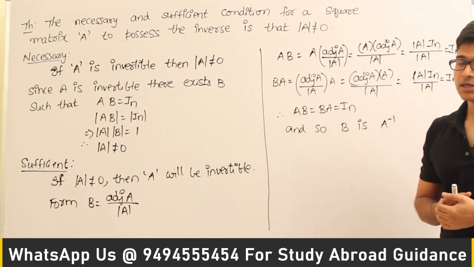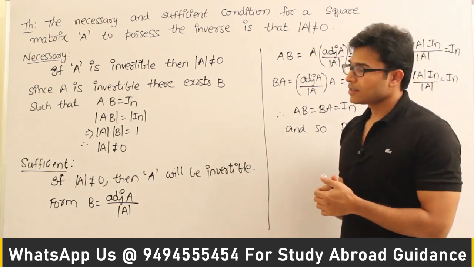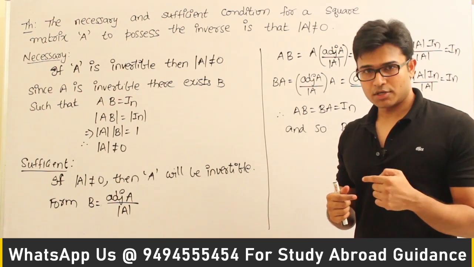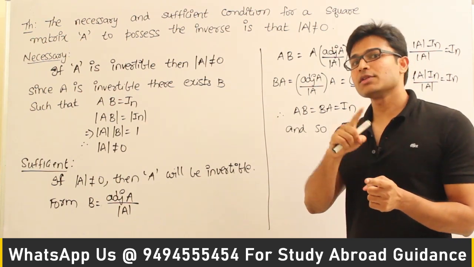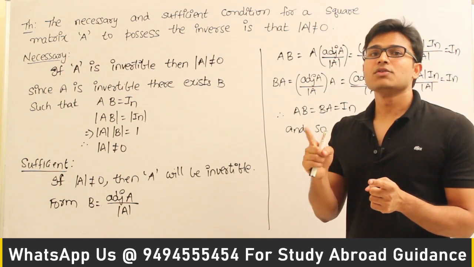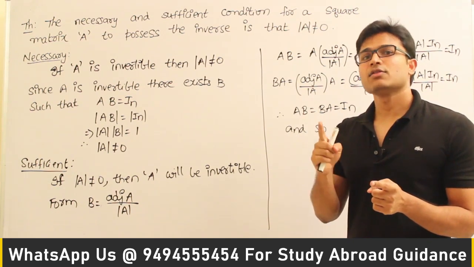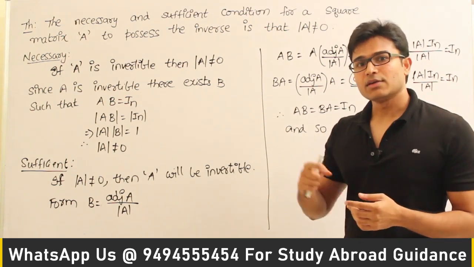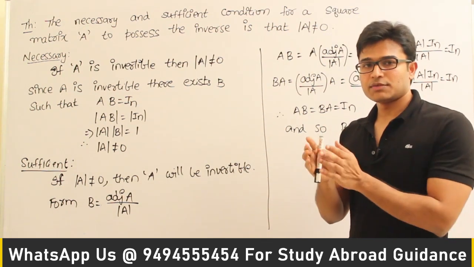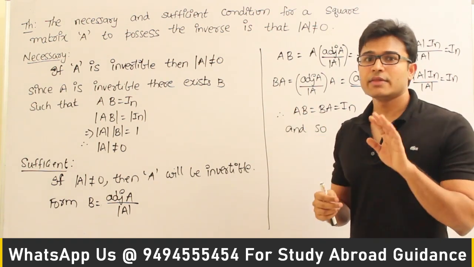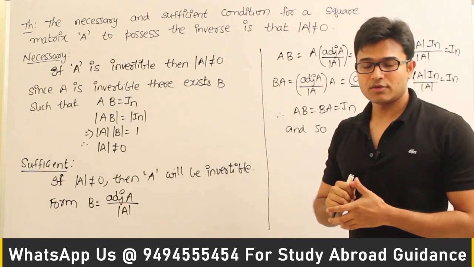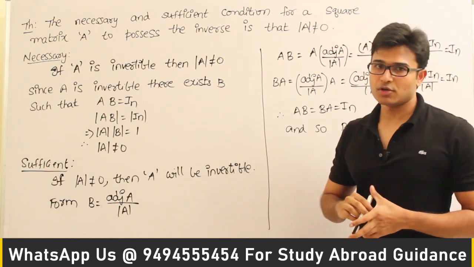So let's verify it. What do we mean by necessary condition? It means that if a matrix has to be invertible, which means if a matrix has to have an inverse, then it should definitely have det A not equal to 0. That is necessity. Sufficient means if we can somehow know that det A is not equal to 0, then it is sufficient to say that matrix A will have an inverse. Let's test both of them.